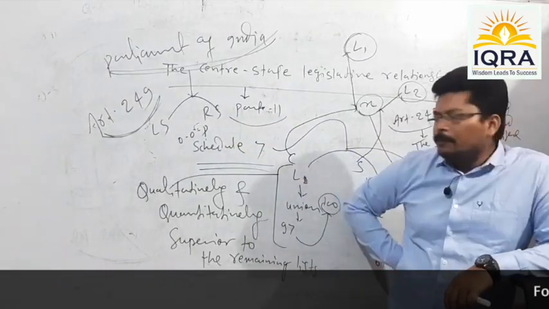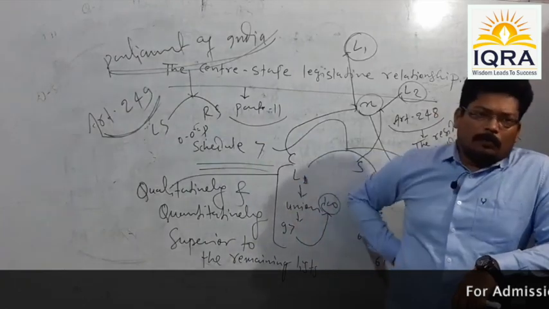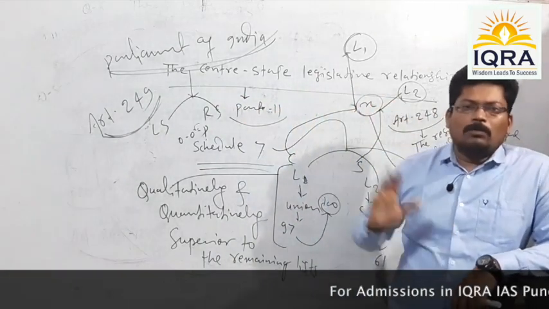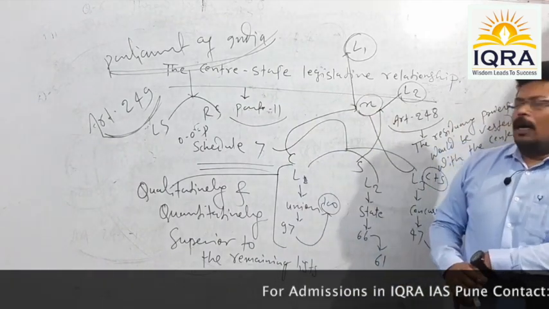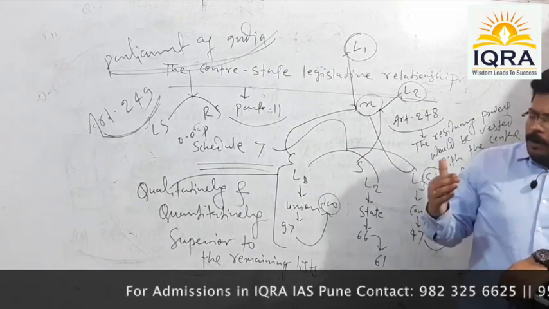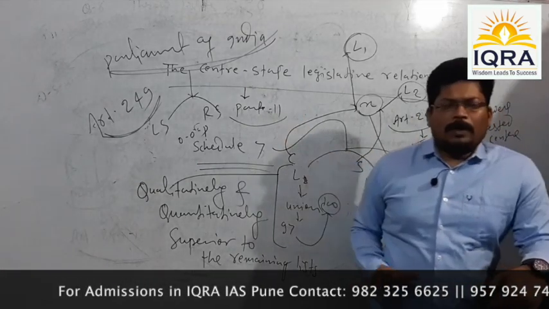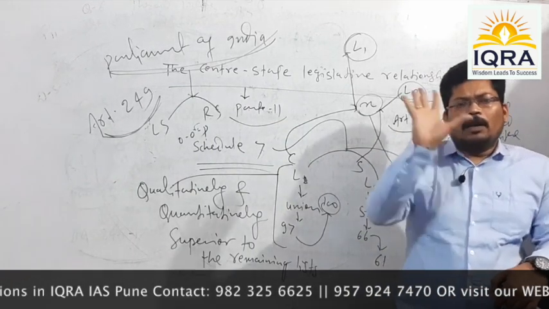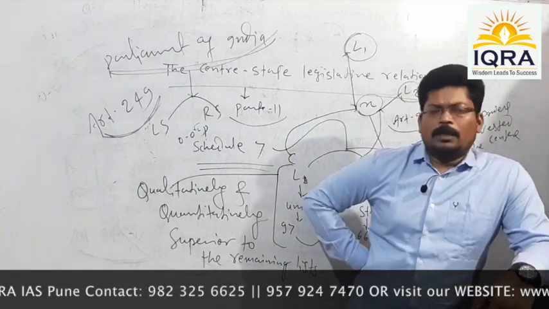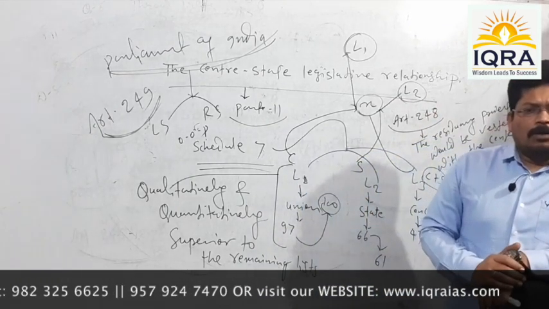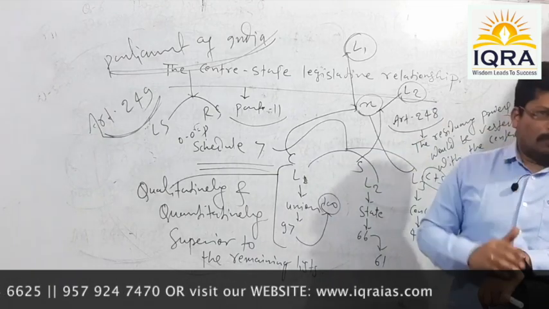Once it is passed, the resolution has to be transmitted to the Lok Sabha, which simply affirms the resolution passed by the Rajya Sabha by passing it with a simple majority. Simple majority means a majority of more than 50% of the total number of members present and voting.